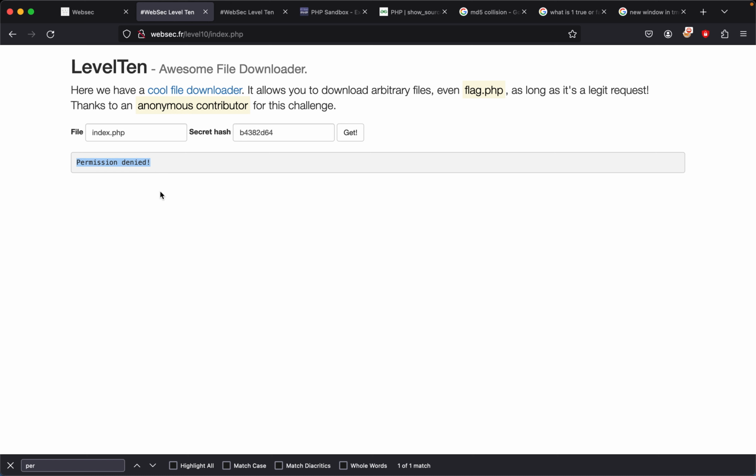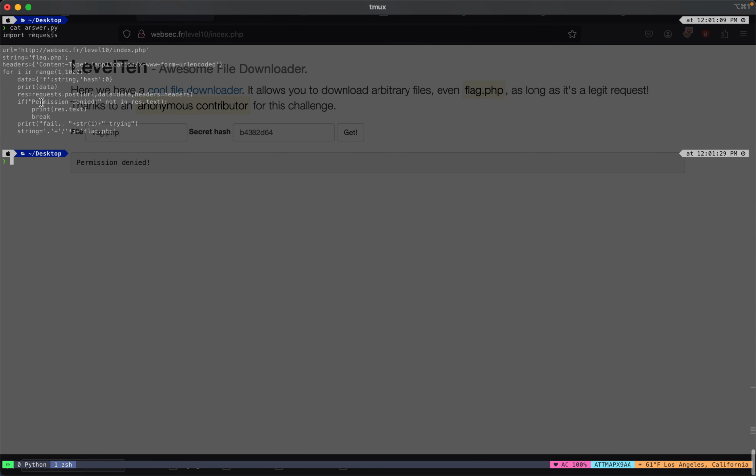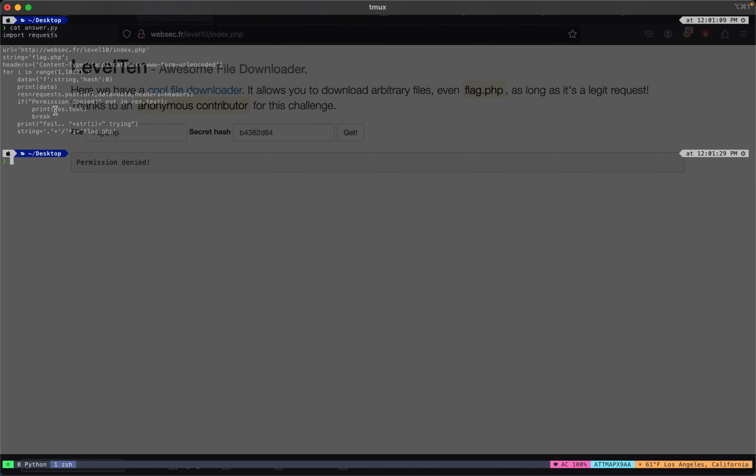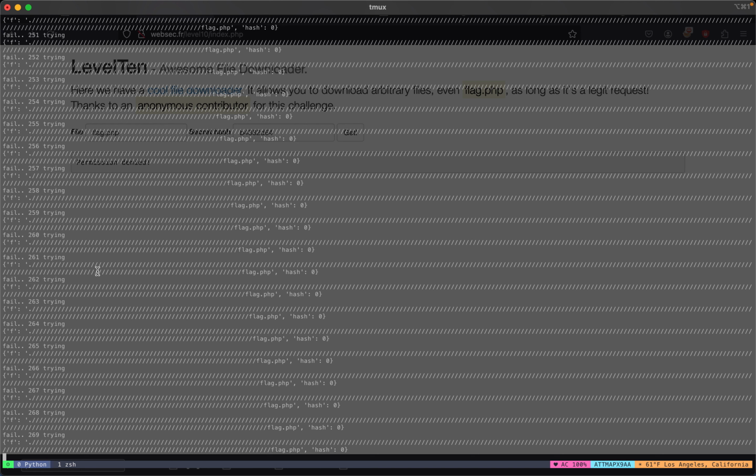If we get permission denied, that means that initial flag.php didn't work at the beginning. So what do we do after? Well, if we get permission denied, then we print out fail, and after that we add another slash. We keep on adding slashes every time until we don't get permission denied, and it will tell us what it prints out. So if we go back, Control-B P, we see so many.